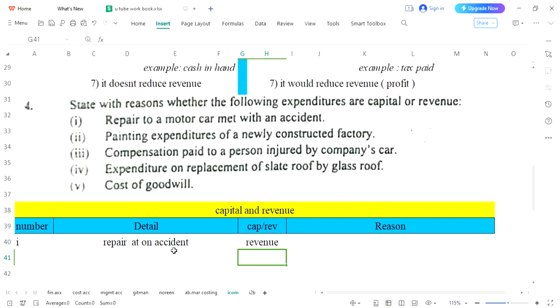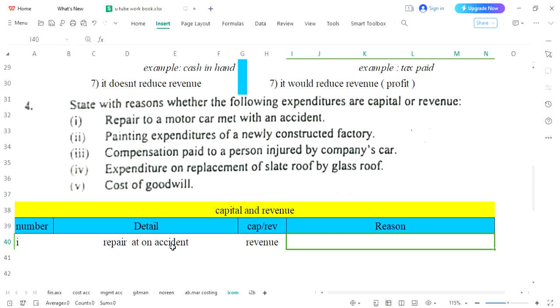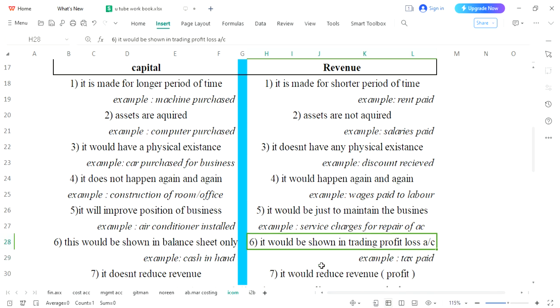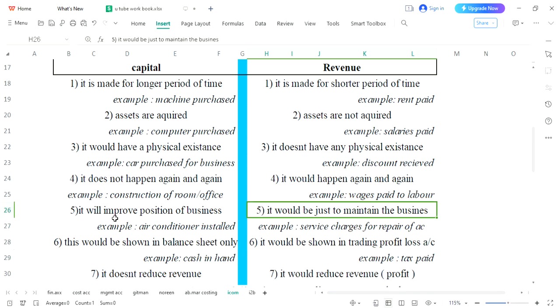So now when there is an accident, before the accident you were having only one asset, and after the repair charges or after the repair process you will still have a single asset. So it will not improve the position of your business, it will not improve the asset. So what does that mean? It is only for the maintenance. Look at here, it is not improving. If it was capital, what was the expectation? It will improve the position, but now your asset before and after the accident has the same number. Single asset, it was just to maintain the asset.